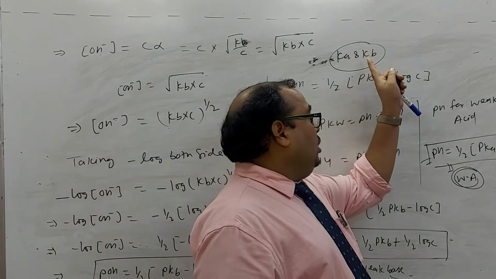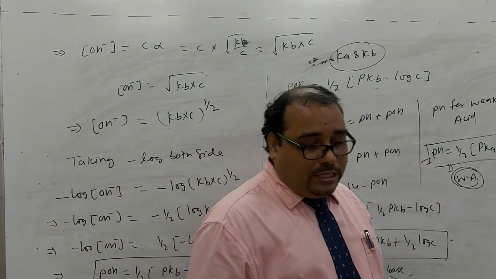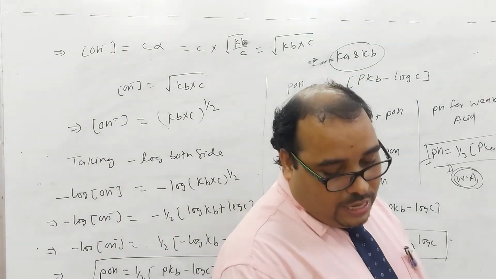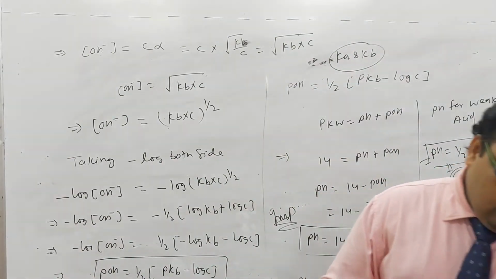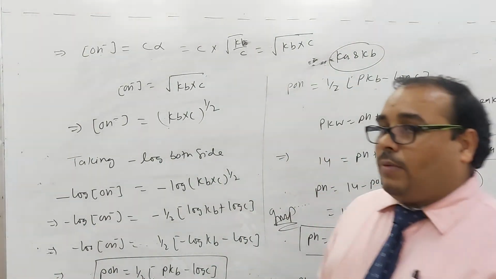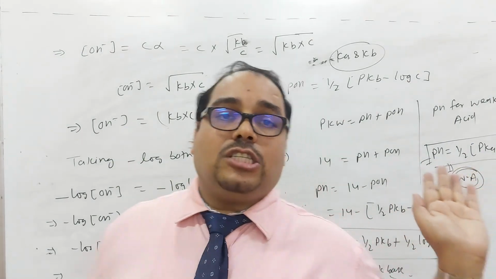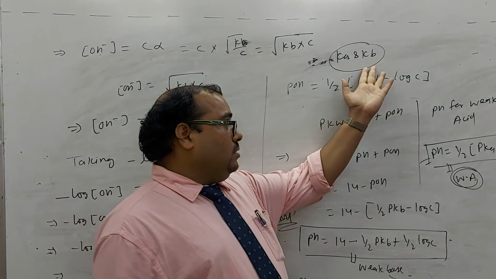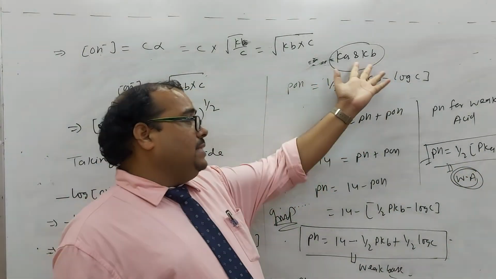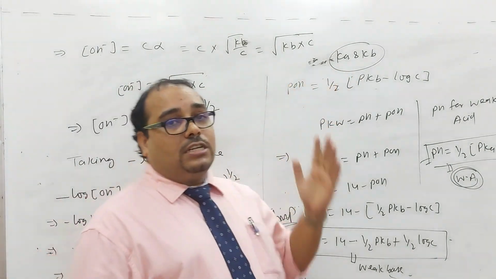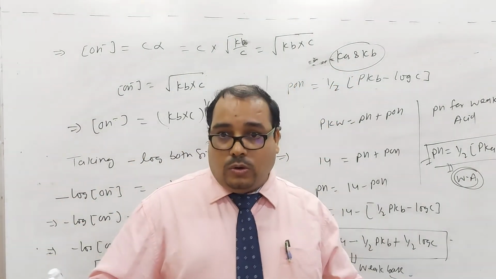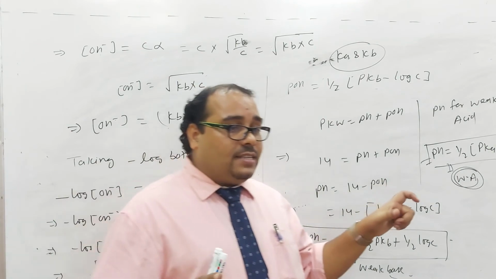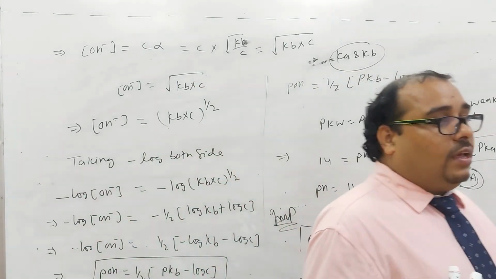Kb is the equilibrium constant for the ionization of the weak base, that is called the dissociation constant of base, and Ka is the dissociation constant of the acid. So I hope you all got it very nicely. Is it okay?